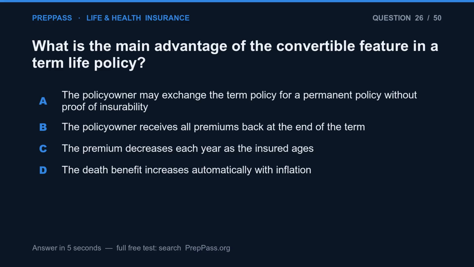Question 26. What is the main advantage of the convertible feature in a term life policy? A. The policy owner may exchange the term policy for a permanent policy without proof of insurability. B. The policy owner receives all premiums back at the end of the term. C. The premium decreases each year as the insured ages. D. The death benefit increases automatically with inflation.